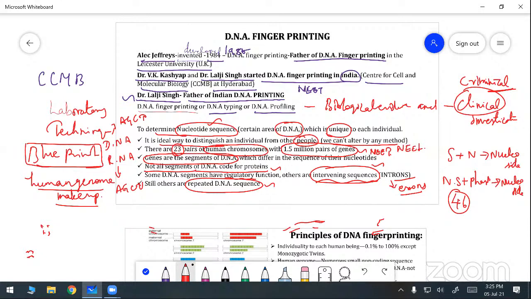This DNA fingerprinting represents the blueprint of the human genetic network, or human genome. The DNA segments have a regulatory function and the intervening sequence as well as the repeated DNA sequence. This is the introduction to DNA fingerprinting. Next.